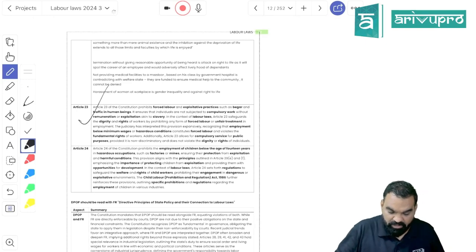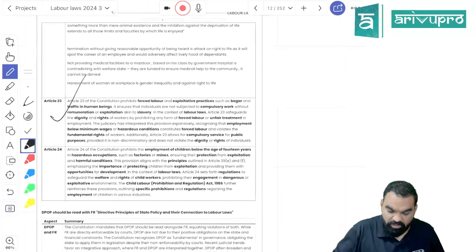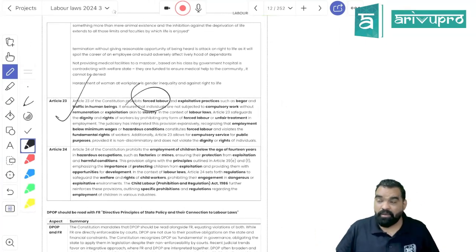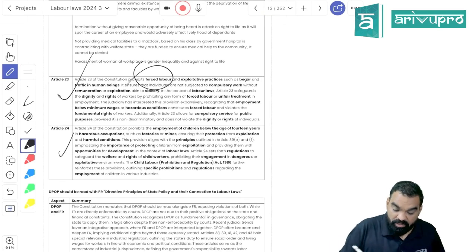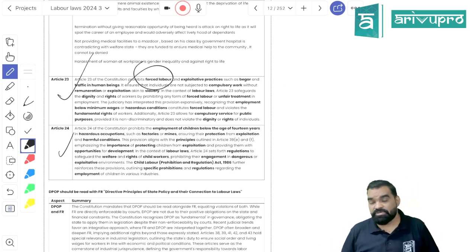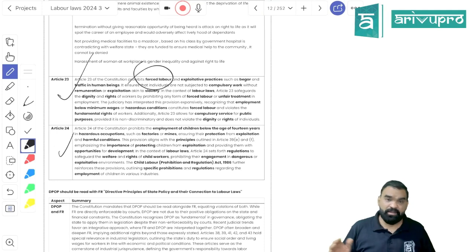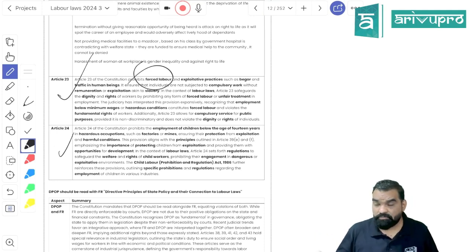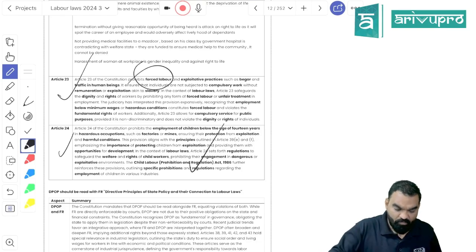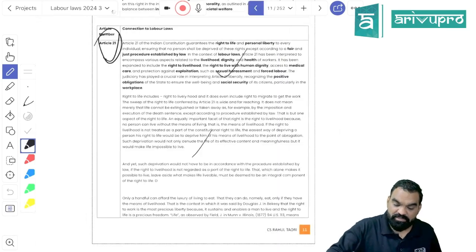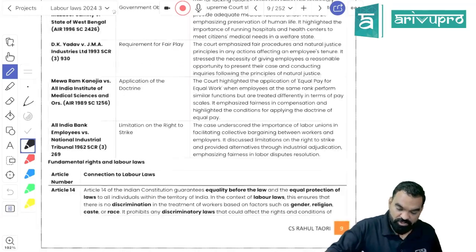Article 23 is talking about any kind of forced labor or begar will be a punishable offense here in India. Begar means getting the work done with below marginal pay. Okay. Article 24 is stating that child labor is not prohibited here in India, but child labor is not at all allowed in hazardous employment, mines and factories. Okay. These articles are related with Part 3 of the Constitution of India.